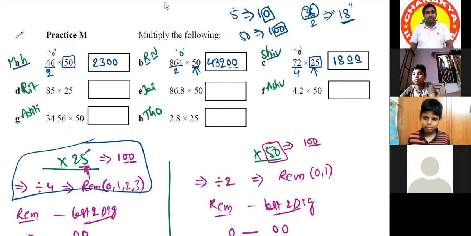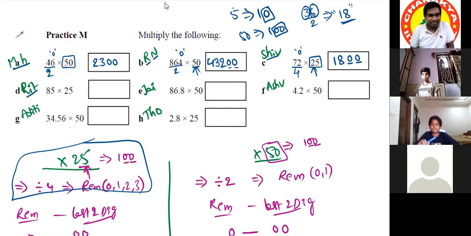Then Ritvik Reddy. First, 85 divided by 4 is 21, and we got 1 as the remainder. 1 into 25 is 25. So you can write 2125.